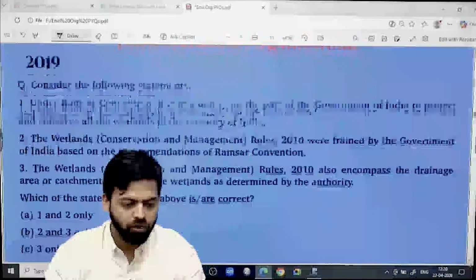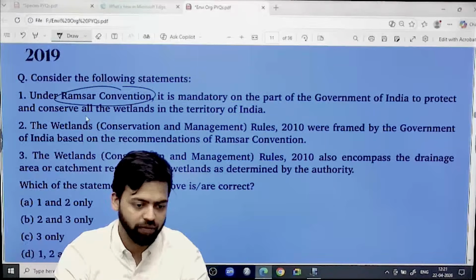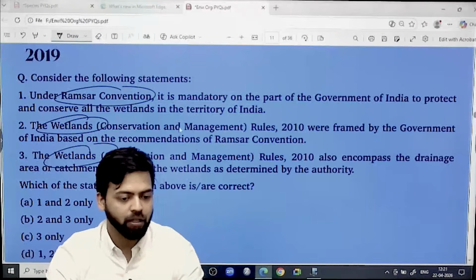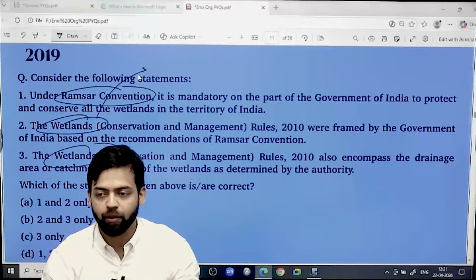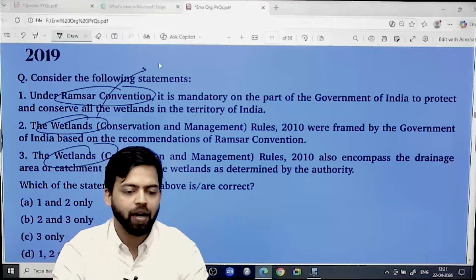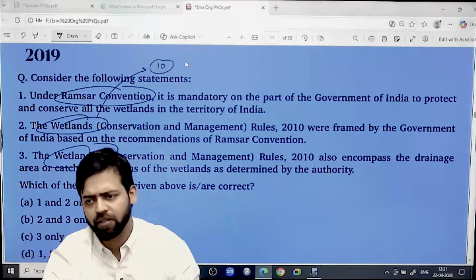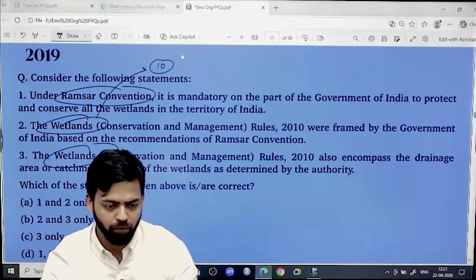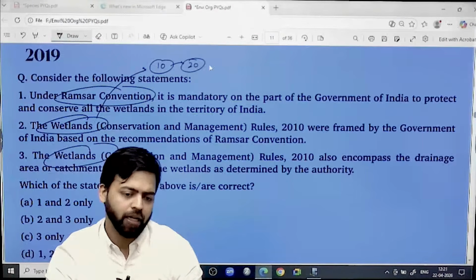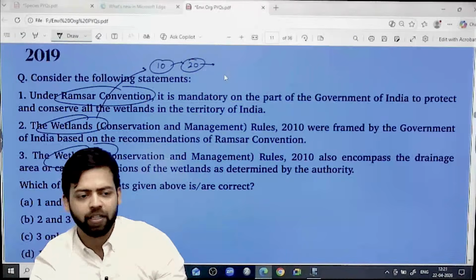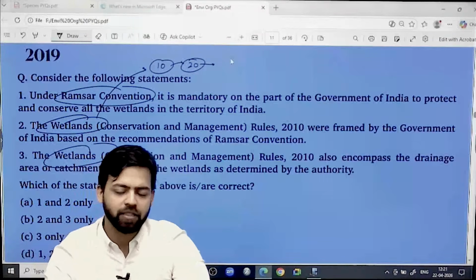So lots of organizations. Ramsar Convention, anyhow we are going to deal with the Ramsar Convention, the wetlands, this becomes important. But earlier, when we used to do the preparation prior to 2023, initially there were around 10 wetlands which were significant from the Ramsar Convention point of view. By 2023 it became almost 20, and then on 15th of August 2023 the Prime Minister decided that since 2023 was